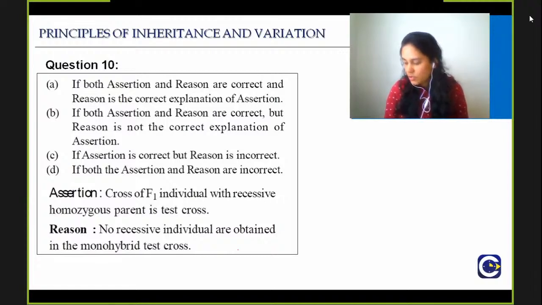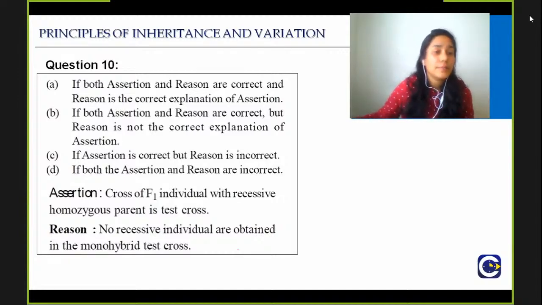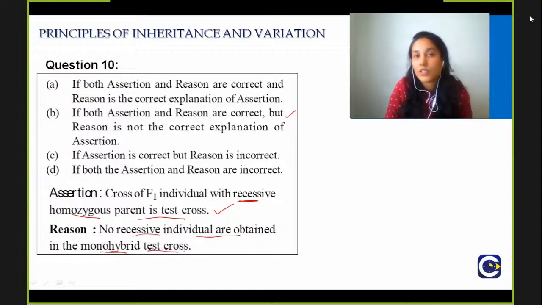A lot of you are answering B, which is if both assertion and reason are correct, but reason is not the correct explanation of assertion. So what is the assertion? Cross of F1 individuals with the recessive homozygous parent is a test cross. This is true. Now, no recessive individuals are obtained in a monohybrid test cross.